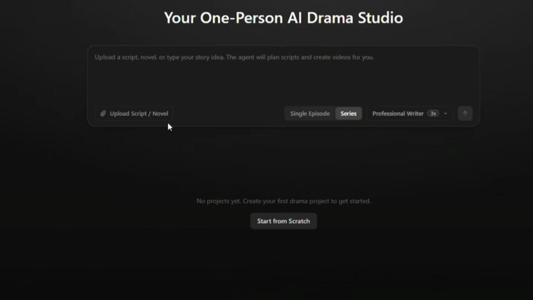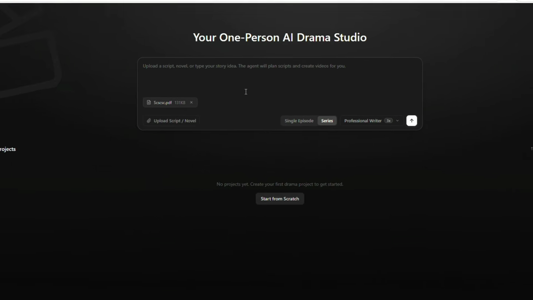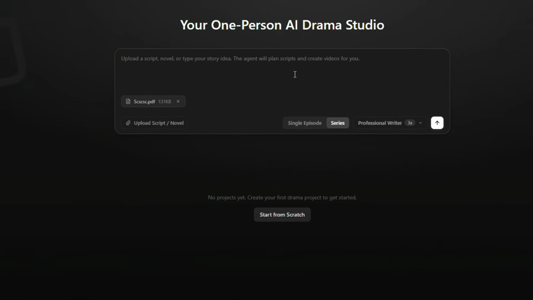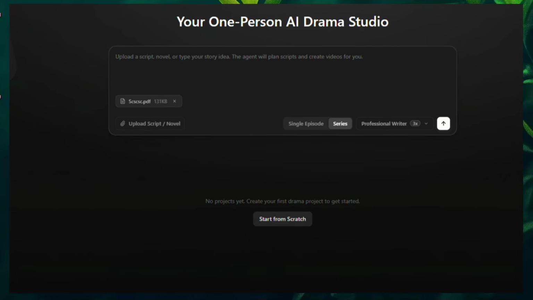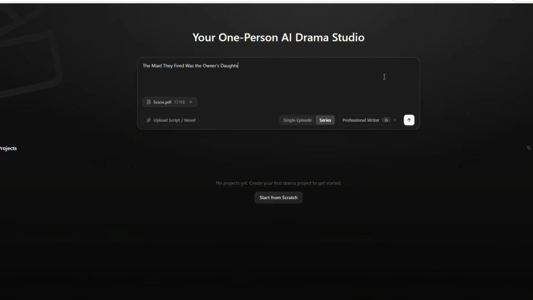First, you need to sign up, and after that, you'll see an option called Upload Script. Click on the Upload Script option and upload the PDF file of your script. And at the top, you'll see a chat box where it says something like, upload a script, novel, or type your story idea. There, you need to paste the story idea that we generated using ChatGPT.